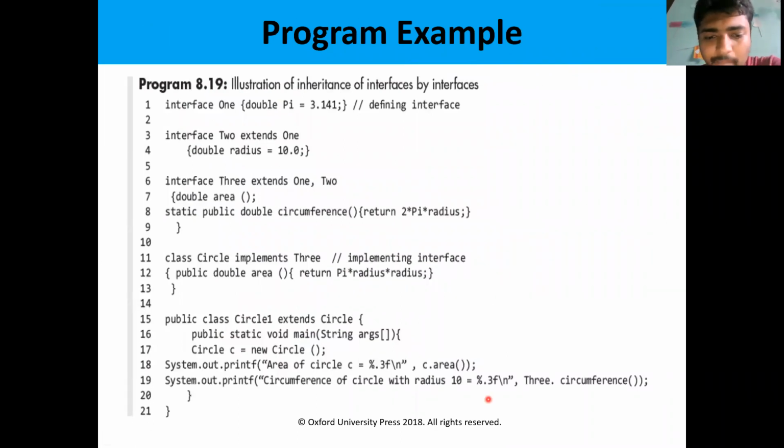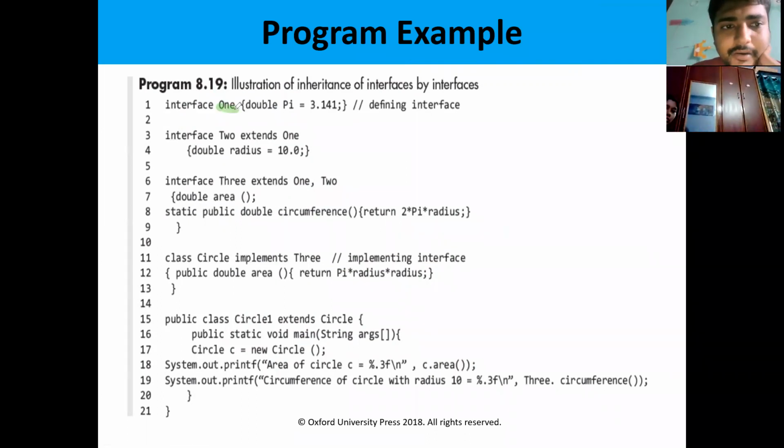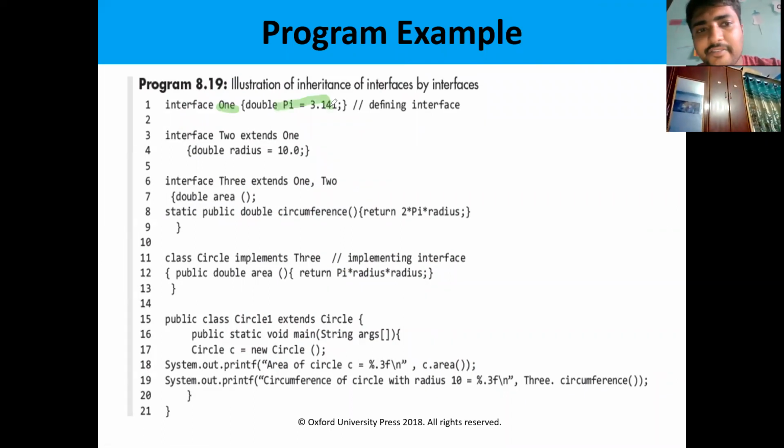So there is another program. Let us see. Here I am creating an interface 1. I am defining some constant value. Next I am creating an interface 2, which extends the properties of interface 1. Here also I am defining some constant value, radius. Next I am creating the third interface, interface 3, which extends the properties of 1 as well as 2, that means the first interface and the second interface.